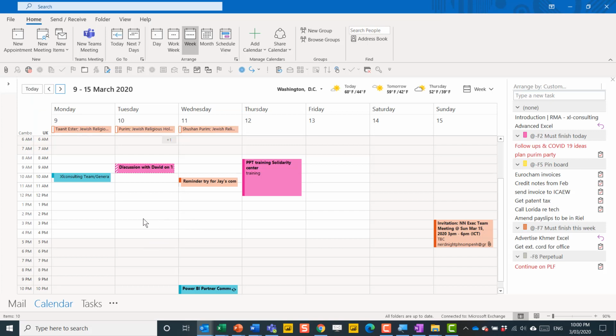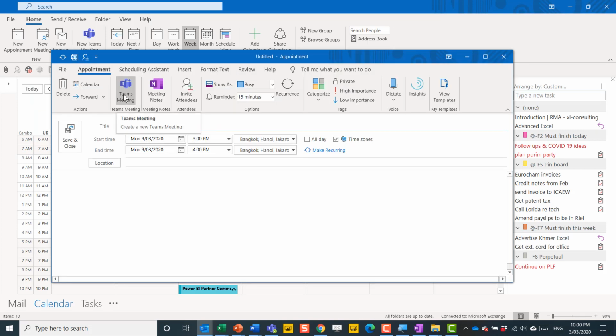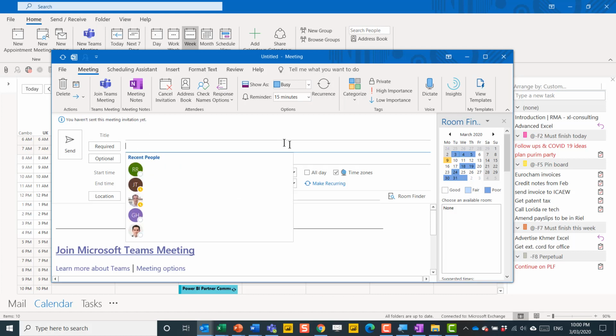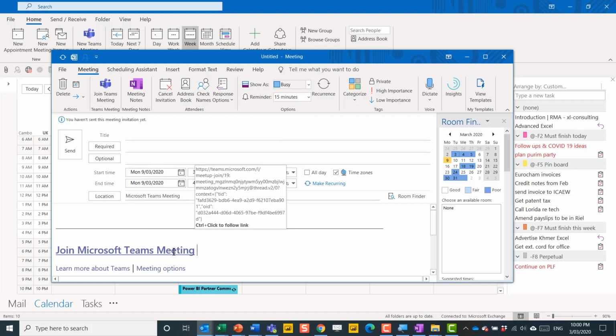So here we are in Outlook. Let's schedule a meeting. In the Appointments tab, I can choose Teams Meeting. What that does is it puts the location as Microsoft Teams, and here it has Join Microsoft Teams Meeting. The person I invite doesn't need to be in my organization for this to work, and I can just enter someone's name or email in the title, and they can still join it by clicking on the link when it gets to them.